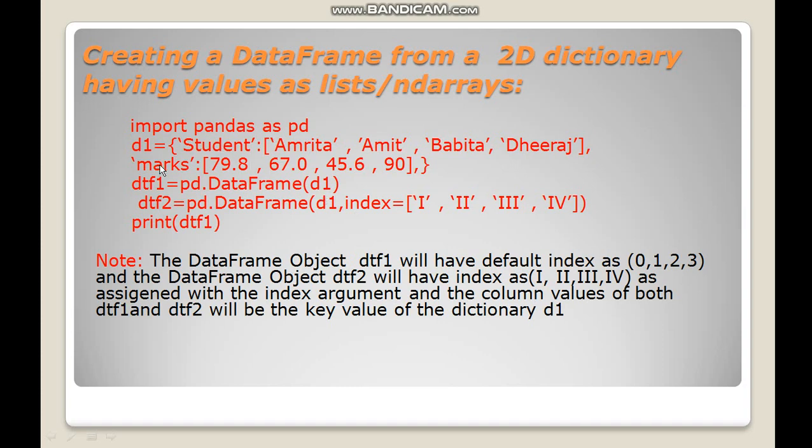So all the keys will act as column index, and these will be the values of that particular column, and the row index will be assigned as 0, 1, 2, as I have not mentioned the row index here. Even if you don't mention the column index while creating a data frame using a dictionary, it will take the keys of the dictionary as the column index.